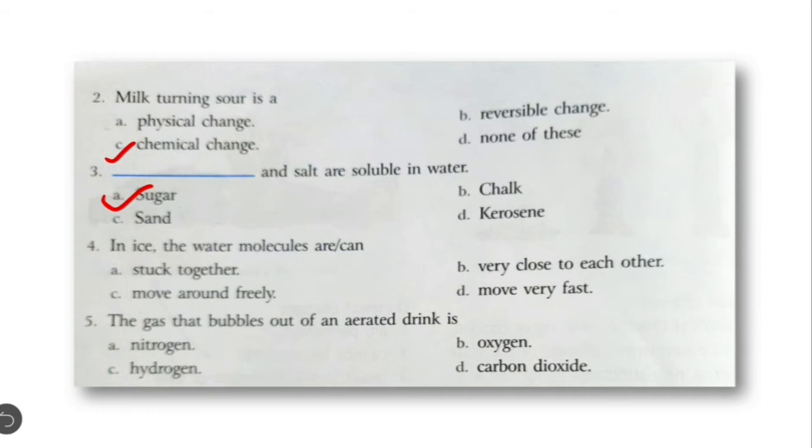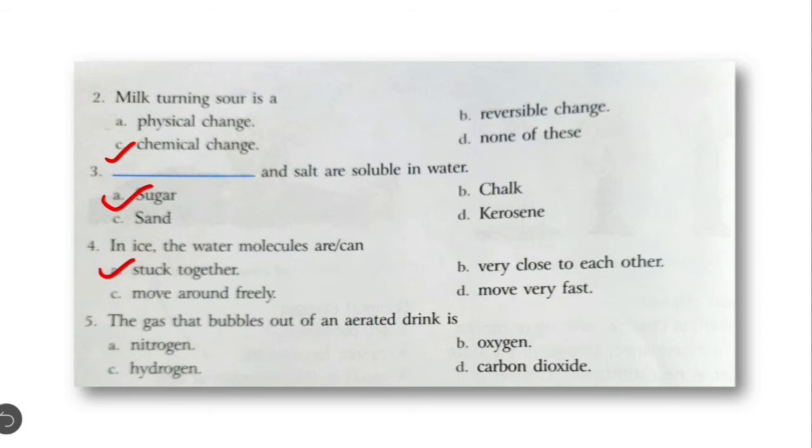Fourth question. In ice, the water molecules are stuck together very close to each other, move very fast, or move around freely? Since ice is in a solid state, they are stuck to each other. So the correct option is A.